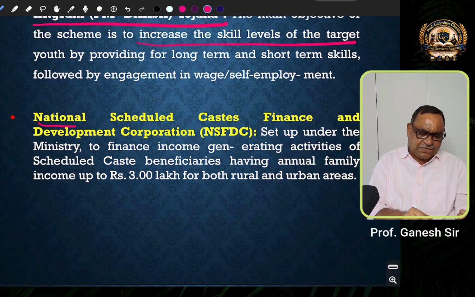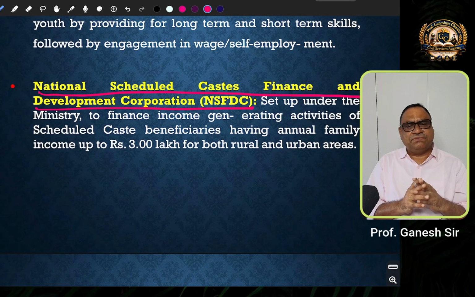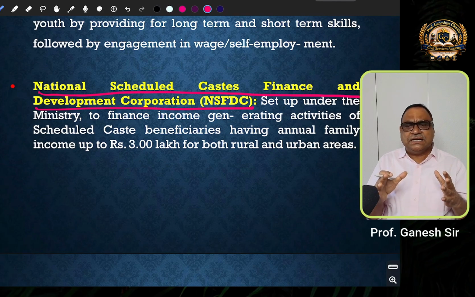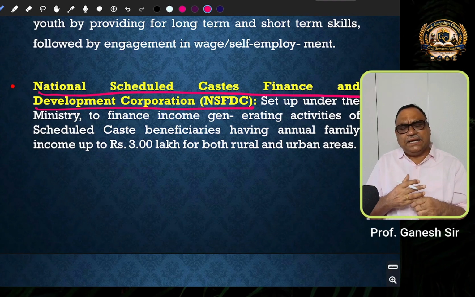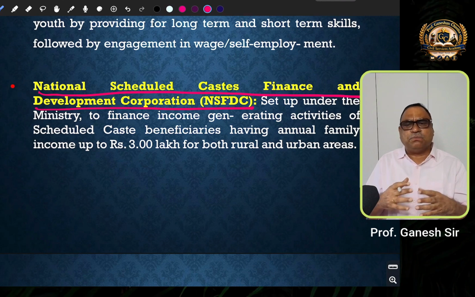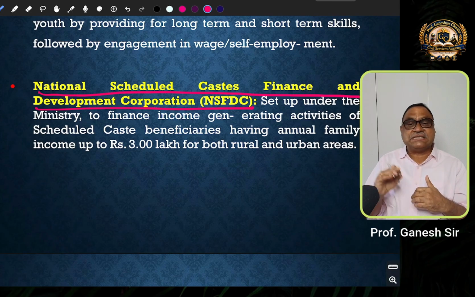And another one, National Scheduled Caste Finance and Development Corporation. Government of India has set up this under the Ministry of Finance for income generating activities of scheduled caste beneficiaries. This National Scheduled Caste Finance and Development Corporation provides financial support for income generating activities and more specifically for self-employment.